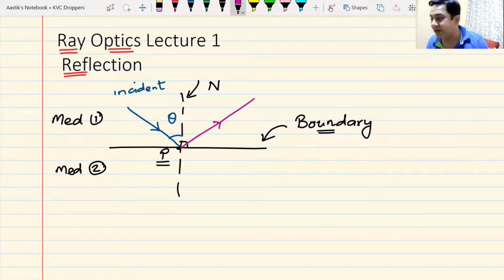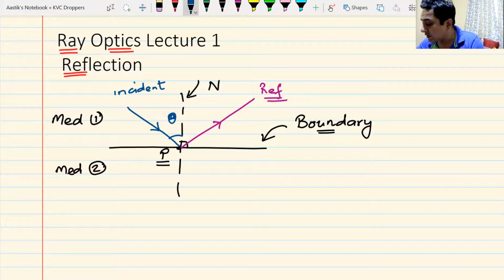Remember, both the mediums are the same. That is the important thing. This reflected light is known as the reflected ray, and this phenomenon is known as reflection.